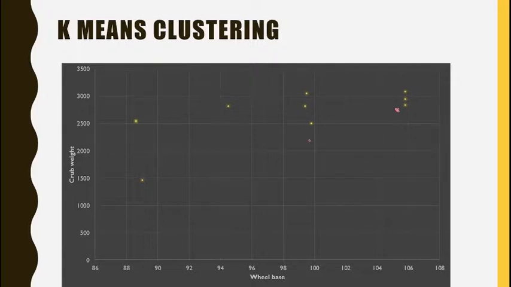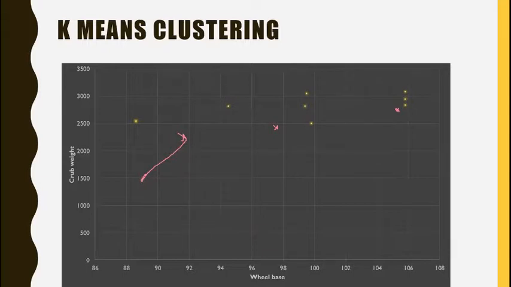I'm putting a small cross here. The second point is this, and maybe the third point is this. Okay, these are the 3 clusters, and these are the centroids, the central points. We have just taken 3 points, randomly selected in this data set. We will take each point one by one, for example this point, and we will calculate the radial distance of this point from this center. So this is the radial distance.